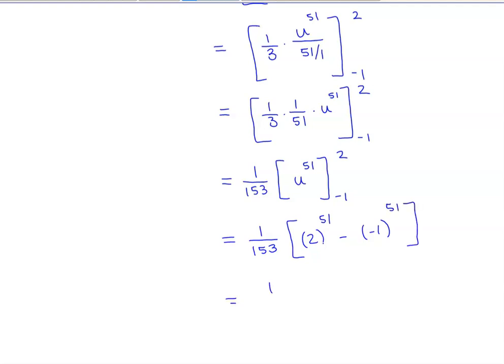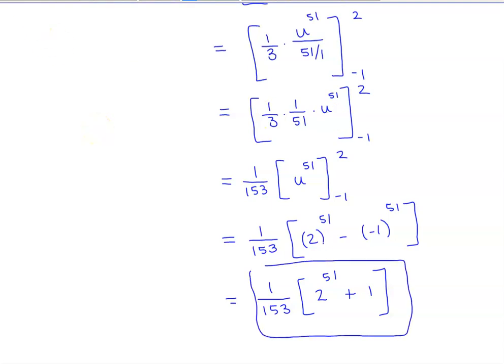So we get 1 over 153 times 2 to the 51st power, and that would be a negative times a negative, which would then give us plus 1. So this is our solution. If we wanted to expand that a little bit, we could, but we can leave that as it is. And there is our result.